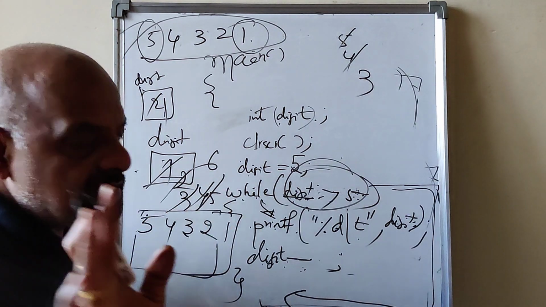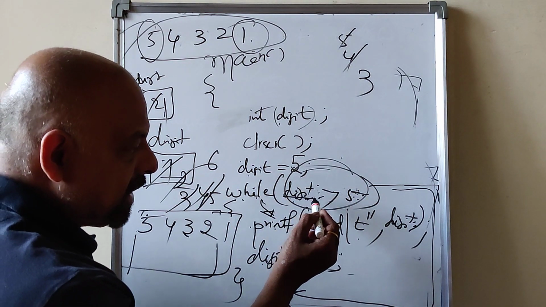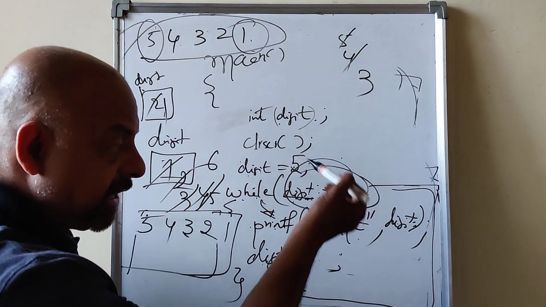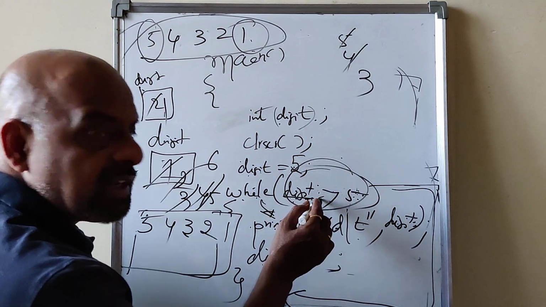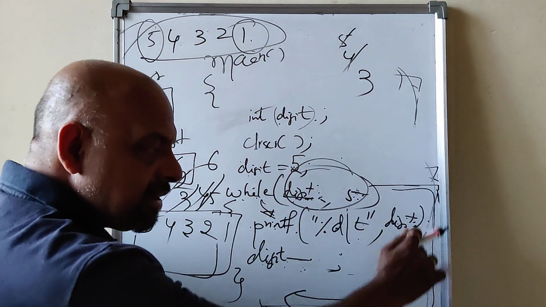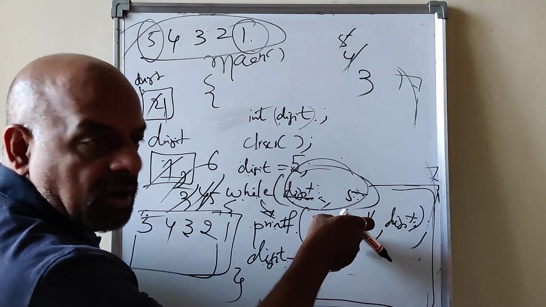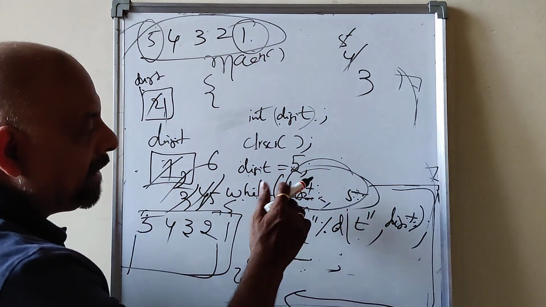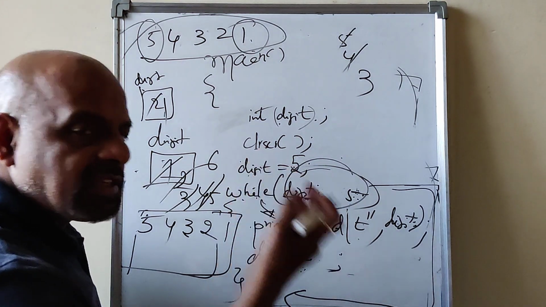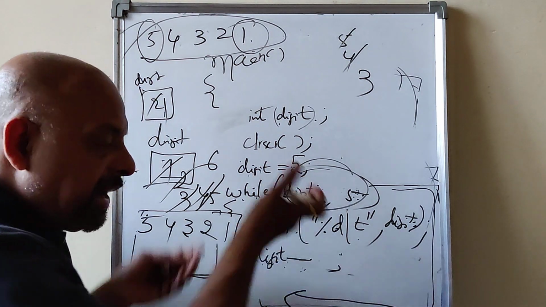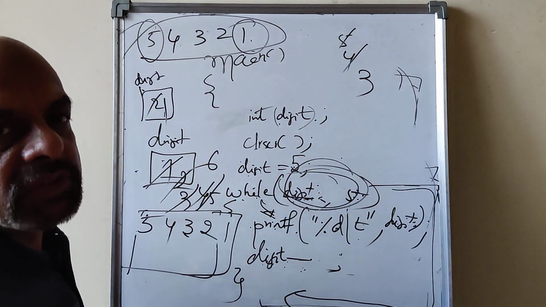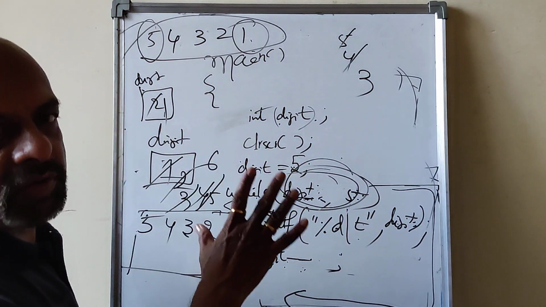So what you have to understand here is, the condition is tested at the beginning. It is called entry controlled. You enter into the loop once the condition is true. If the condition is false, you are not going to enter into the loop body. Directly exit the loop. This is also pre-test. Pre means first, before. The condition is tested before you enter into the loop body, right? So that is called pre-test loop. So this is how while loop works.